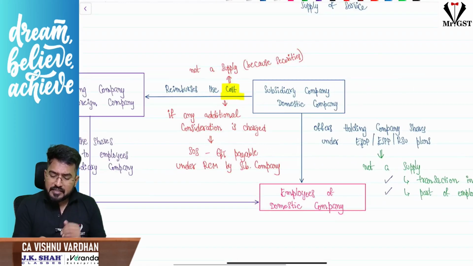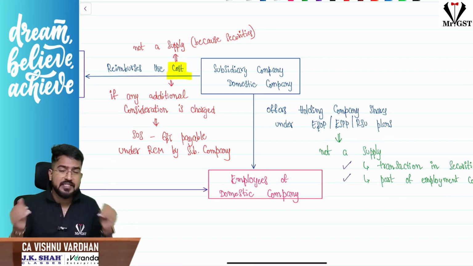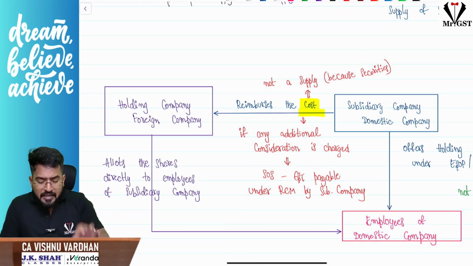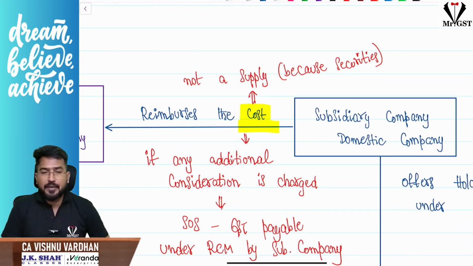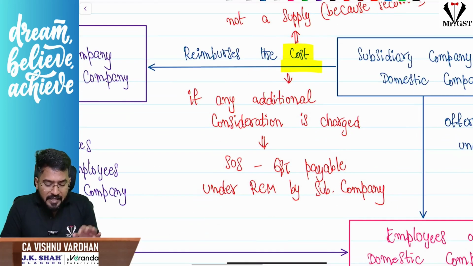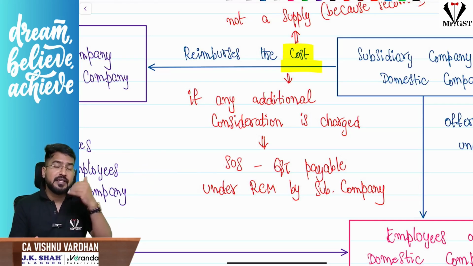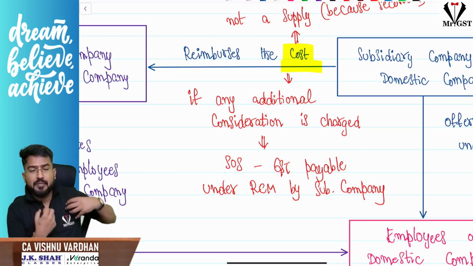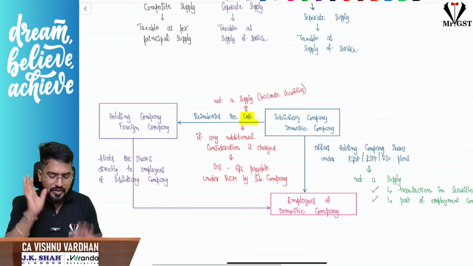Now, please understand. First of all, offering the stock, the securities, to employees is not at all a supply because it is a transaction in securities. But for this, the subsidiary company is paying the consideration, correct? If they are paying exactly the cost, whatever they are reimbursing, the cost for the securities of the foreign holding company, then as I told, it is a transaction in securities and not at all a supply. But if the subsidiary company in India is paying anything additionally to the foreign company other than the cost, then it will be treated as supply of service and GST shall be payable as if the subsidiary company in India has imported some service, and GST shall be payable under reverse charge mechanism. That is the concept. Very, very simple amendment.